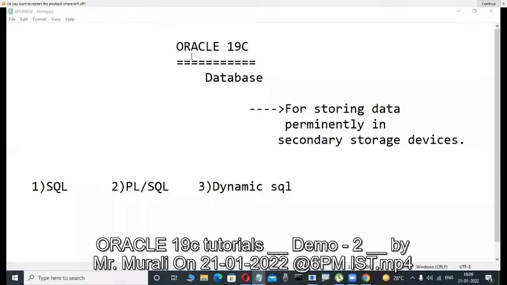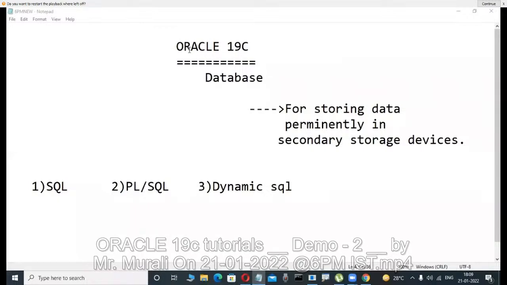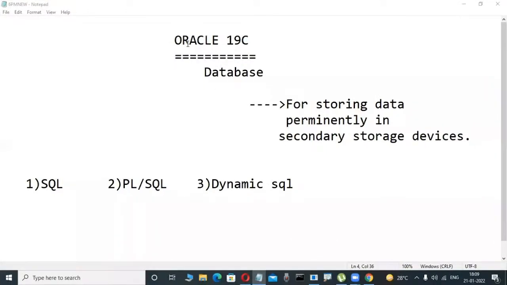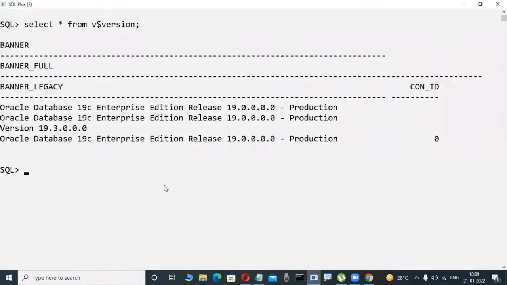These are demo classes, not actual sessions. Just for idea purposes, I'm telling some concepts, maybe 1 or 2 days or 2 or 3 days. That's all, enough. Anybody who did not attend yesterday's class, not a problem. Just observe what I am telling, a small concept.